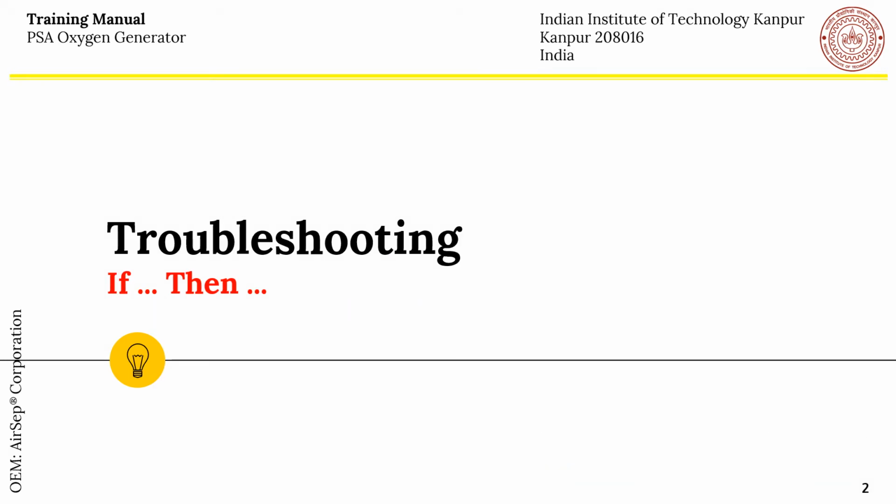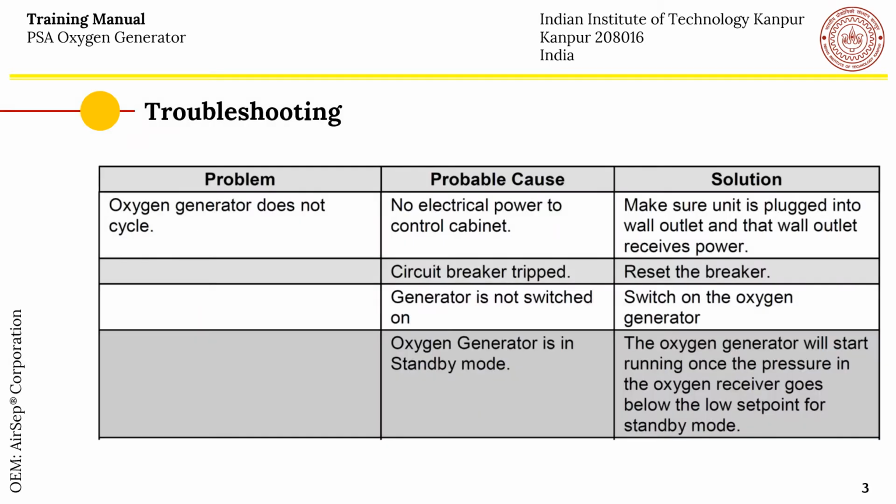Next, we come to the troubleshooting section, in which we will see if a condition arises in the plant, then what to do. So let us look at some of the problems, the probable causes, and their solution. The first problem, the oxygen generator does not cycle. The probable cause can be there is no electrical power to the control cabinet.